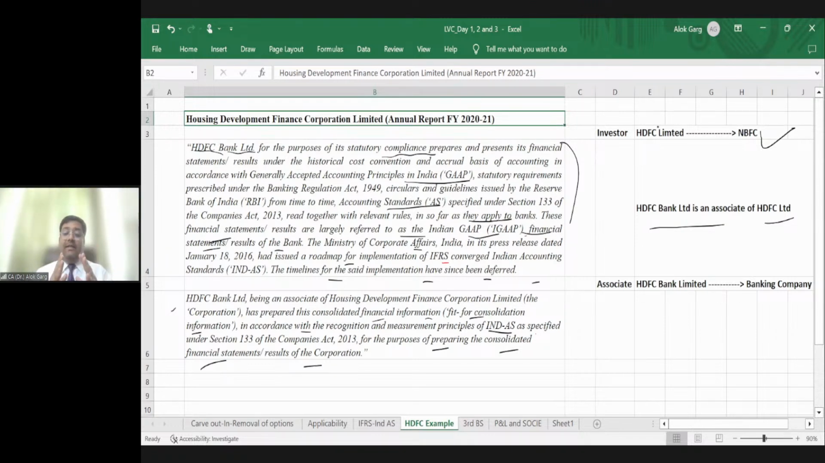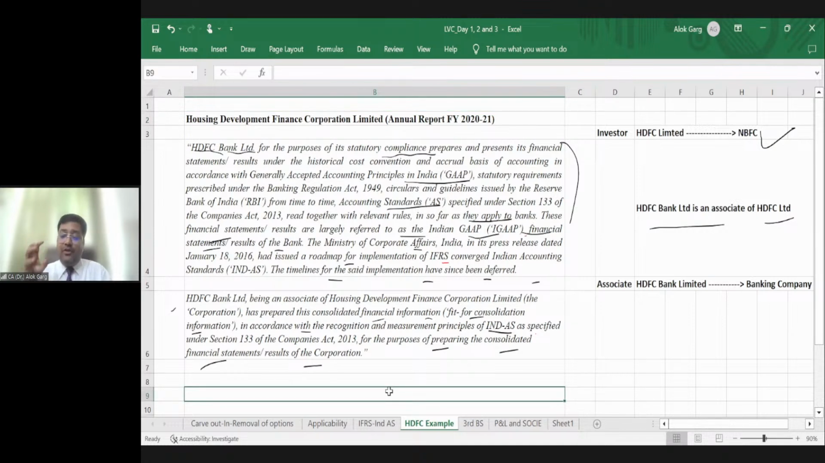So this is written in the HDFC Limited annual report, basis of preparation para. They are writing that the bank has prepared its financial statements as per IGAAP. But since the bank is an associate of theirs, for their purposes the bank has prepared fit for consolidation Ind AS accounts for the purpose of their consolidation. Is that clear? Now you have understood how the subsidiary company, joint venture company, associate company on which Ind AS is not applicable, how they are doing this.